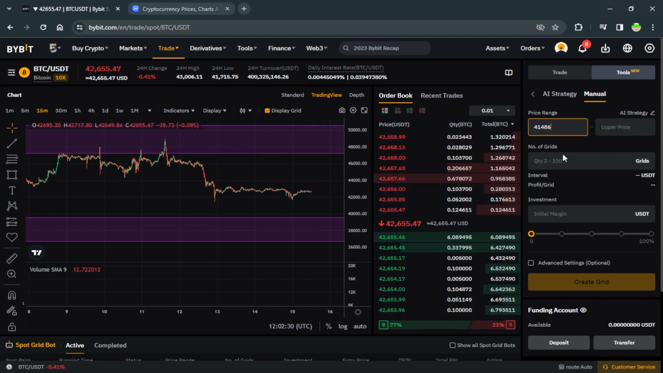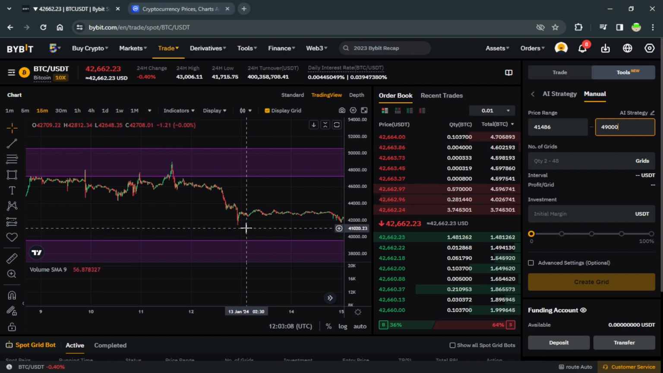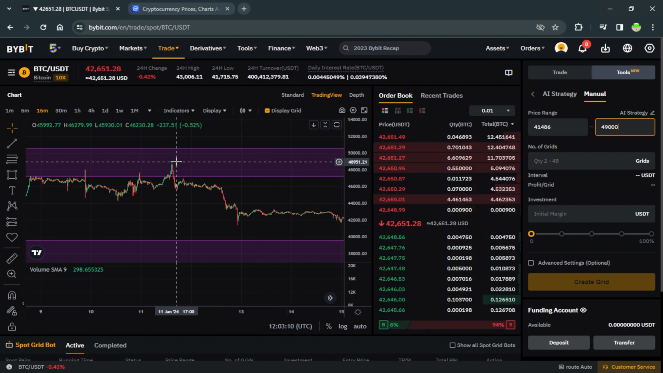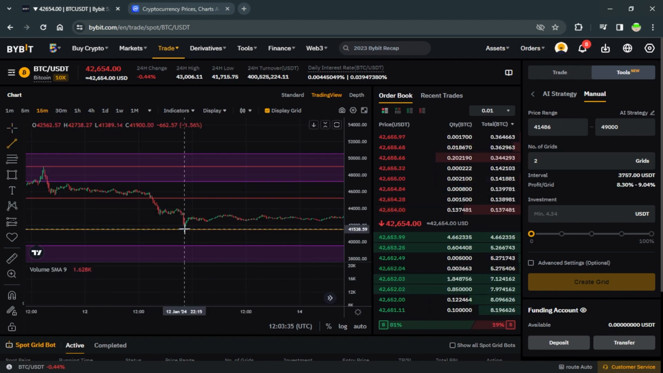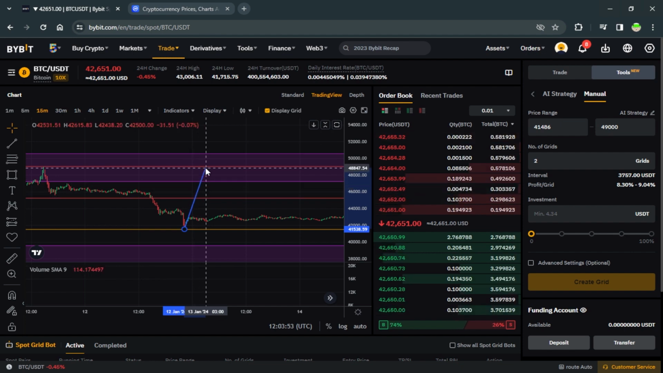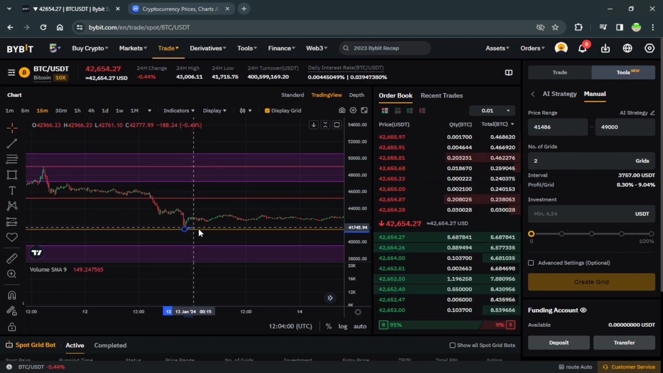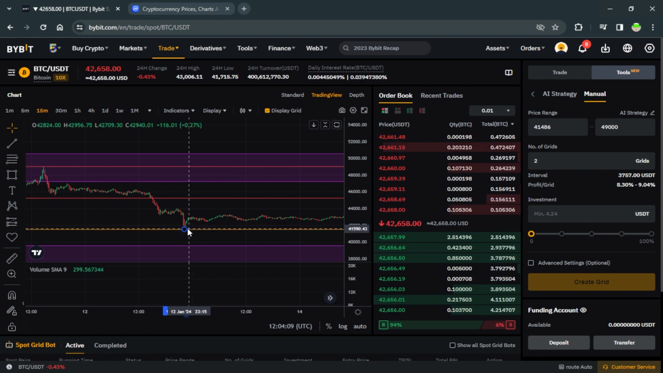Approximately the minimum amount we will put from 41,486. Approximately in these ranges. That is from 41,486 to 49,000. Here the bot sells, then waits for the price to fall to here. Here it buys again. This is quite a big spread, so we need a lot more grids. Let's say 9 grids. Here everything looks much more interesting.